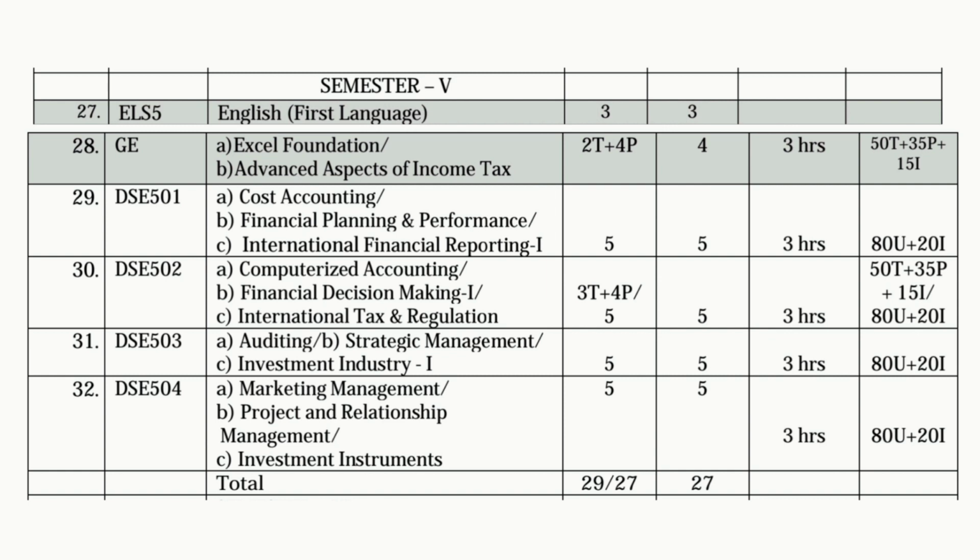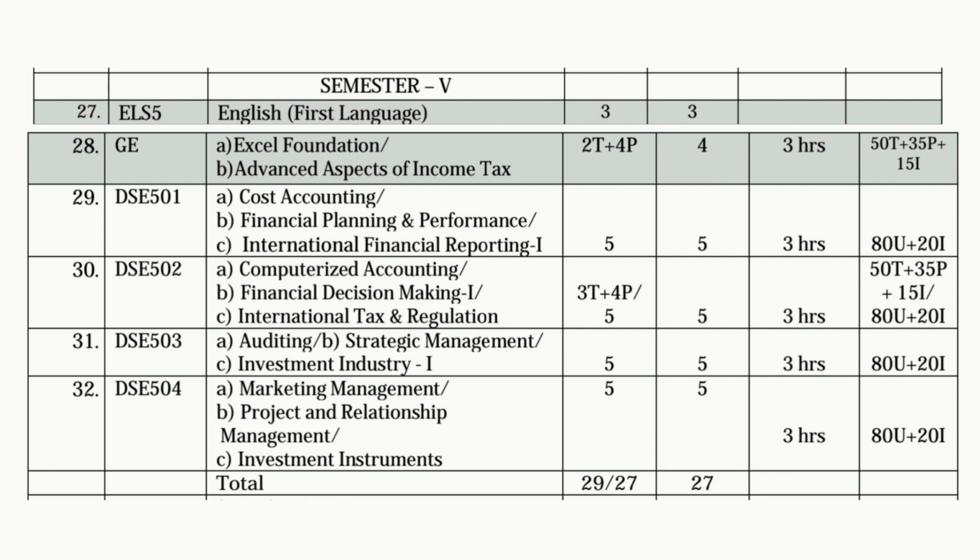Next, the second elective subject. We have 3 options, and we can select any one out of these 3. The first one is Cost Accounting, the second one is Financial Planning and Performance, and the third one is International Financial Reporting 1. You can select any one of these 3.